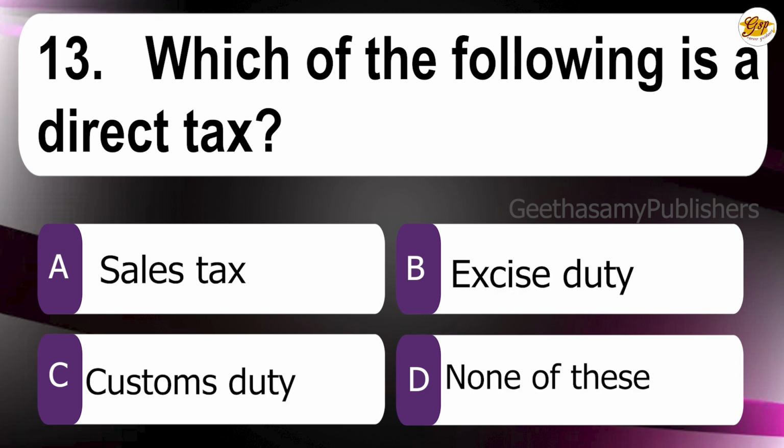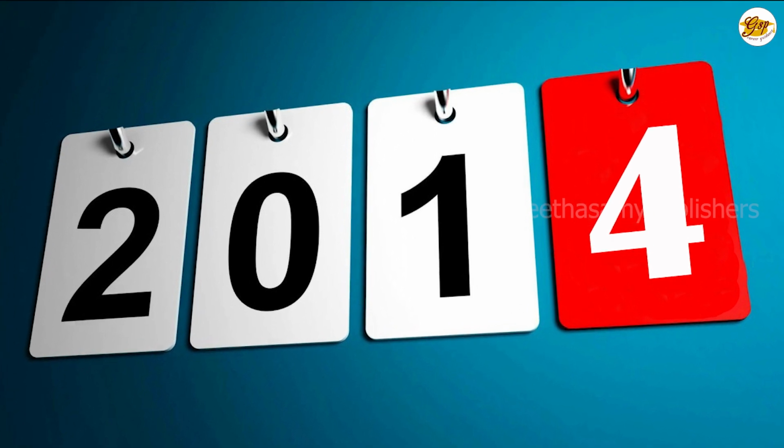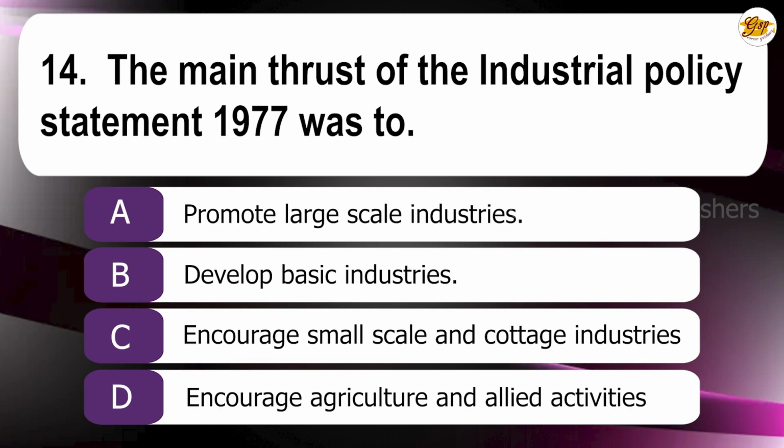13th question. Which of the following is a direct tax? A. Sales tax, B. Excise duty, C. Customs duty, D. None of these. The correct answer is D. None of these. So hereafter we follow the 2014 economics questions. Question numbers continue. 14th question. The main thrust of industrial policy statement 1977 was to: A. Promote large scale industries, B. Develop basic industries, C. Encourage small scale and cottage industries, D. Encourage agriculture and allied activities. The correct answer is C. Encourage small scale and cottage industries.